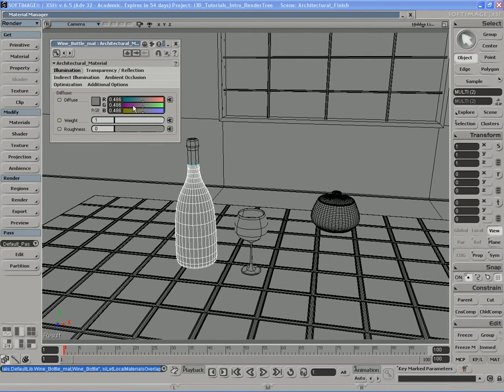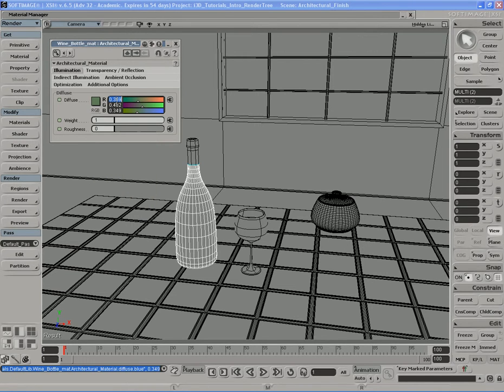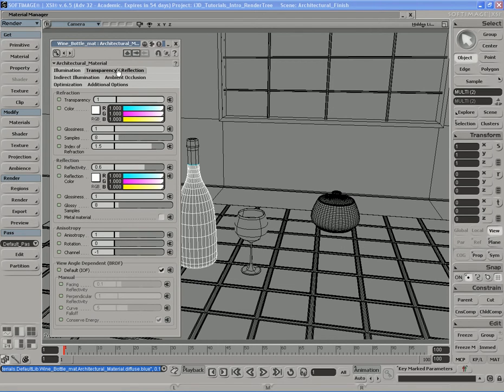First of all, let's change the illumination settings. The color, we're going to make a sort of dark green. So let's go with, I have my RGB values here, 1.8 and 0.29 and 0.1. There we go. Now we get this nice kind of forest green color. Weight and roughness we'll leave alone. It's perfect the way it is.